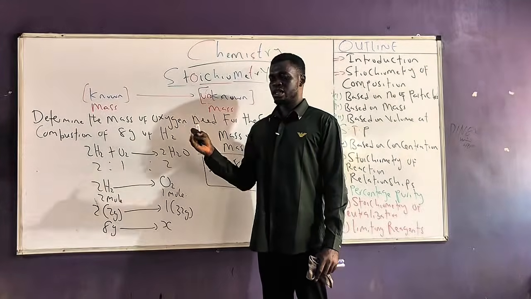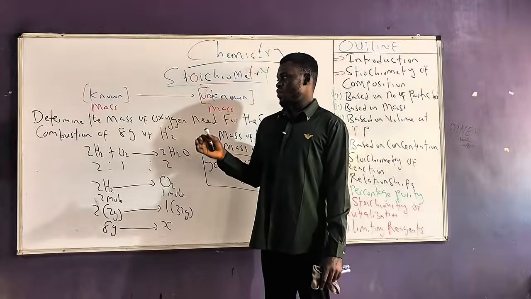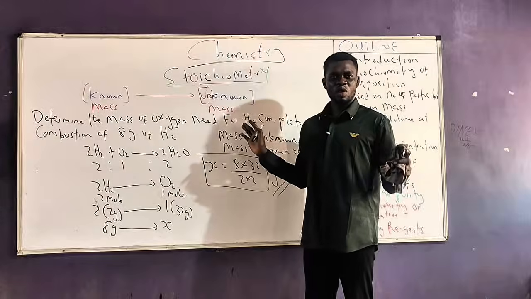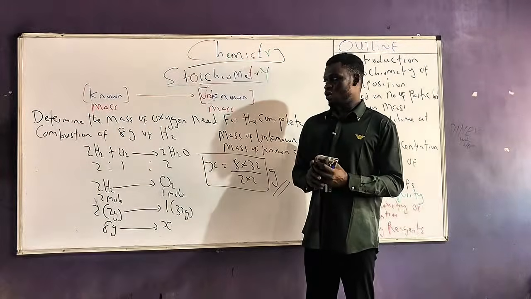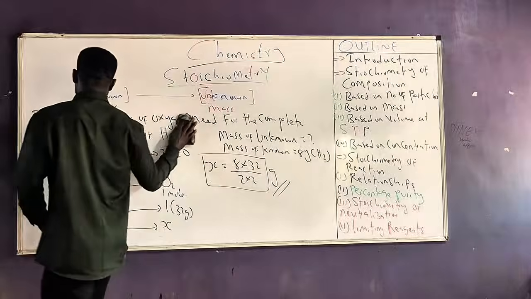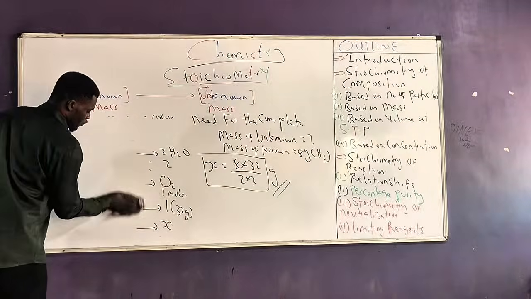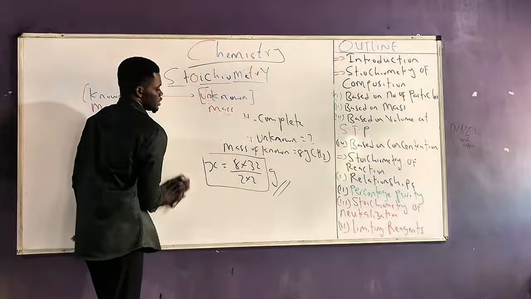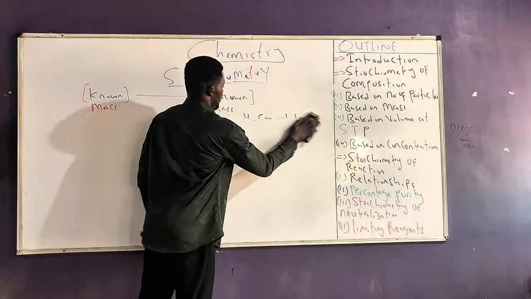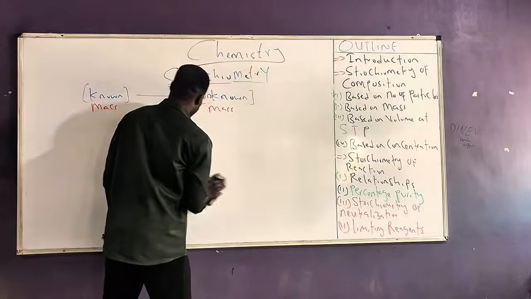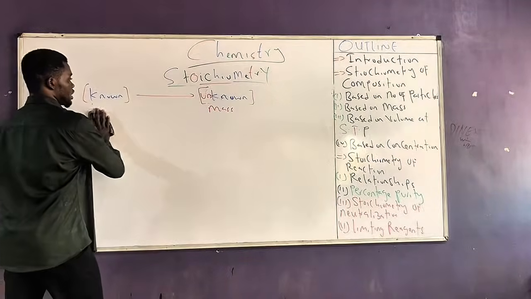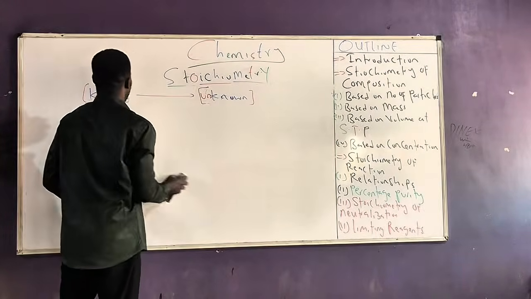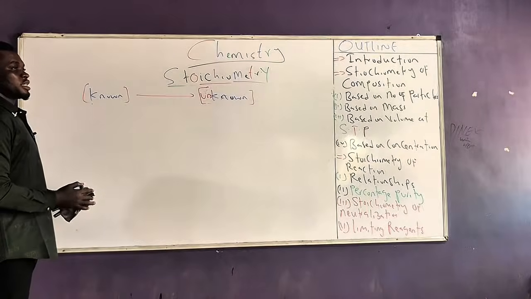So if you understand the mole-to-mole relationship, you understand the mass-to-mass relationship, and we can apply the same knowledge to the volume-to-volume relationship. It is all linked together, and they are all very simple. So let's consider the volume-to-volume relationship. It is simply a stoichiometric relationship where the amount of the substance given is expressed in terms of volumes at STP. So the known and the unknown are expressed in terms of volume.